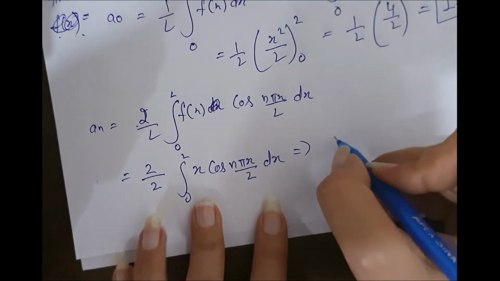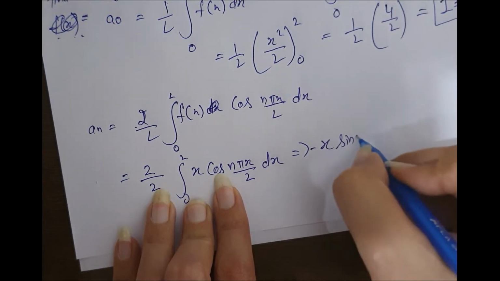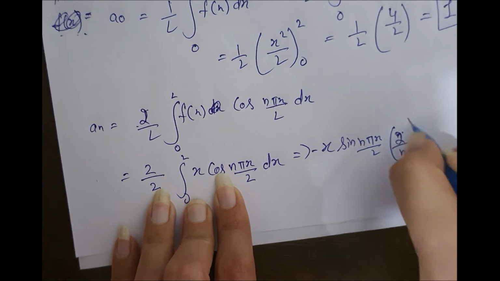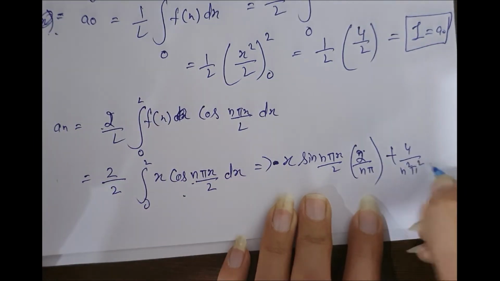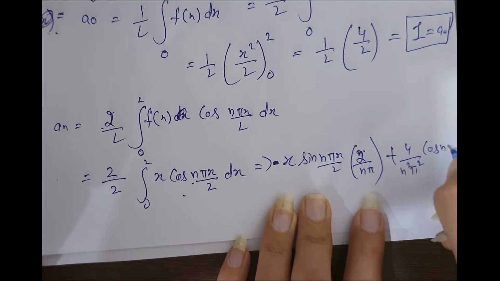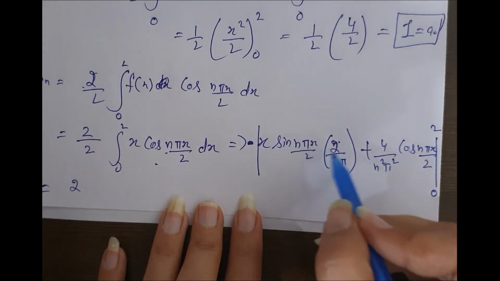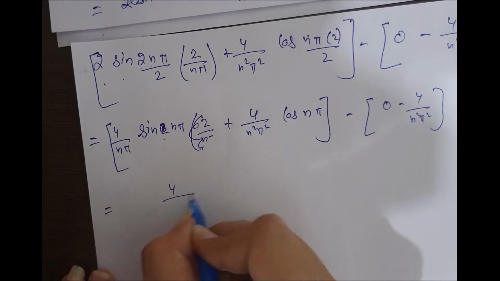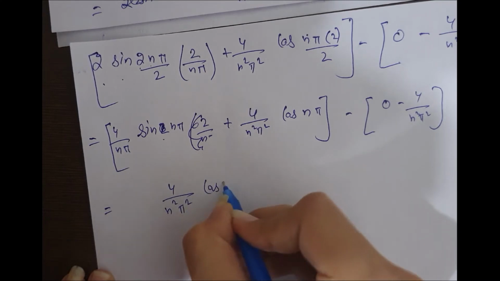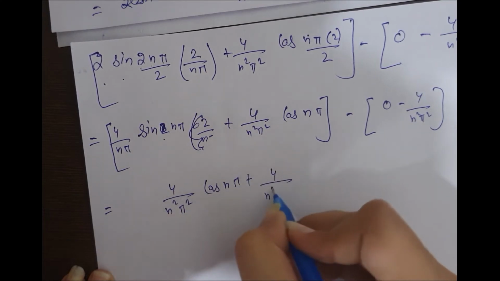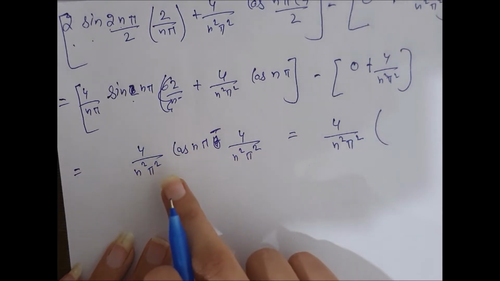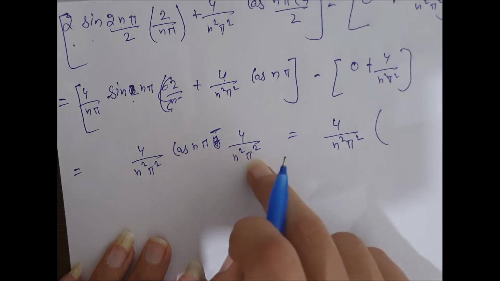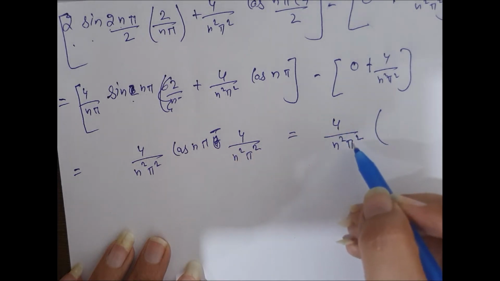Now this will be integrated. Now put the limit: sin pi n will be 0, cos pi n will be -1. Here the answer is 4 upon n square pi square cos n pi minus 4 upon n square pi square. Take 4 upon n square pi square common.